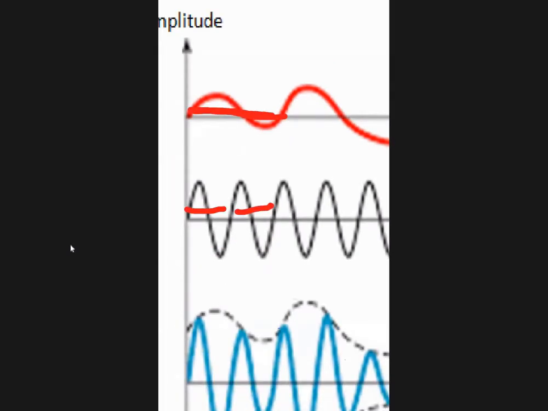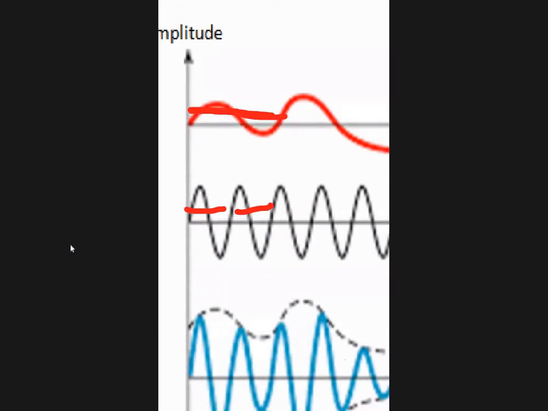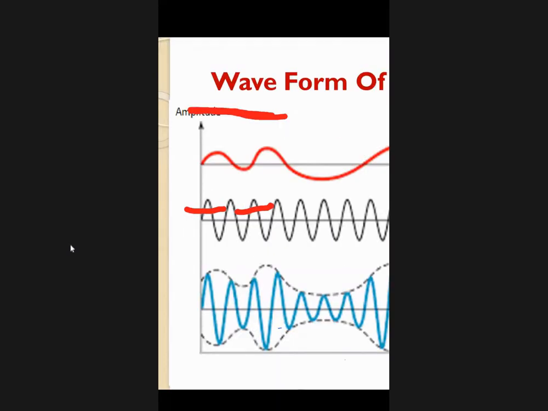What is the definition of frequency? Reciprocal of the time period. So here, the time period of the carrier signal is very small. What does it mean? The frequency is very, very high. So we can say that the carrier signal is always of very high frequency. Okay.